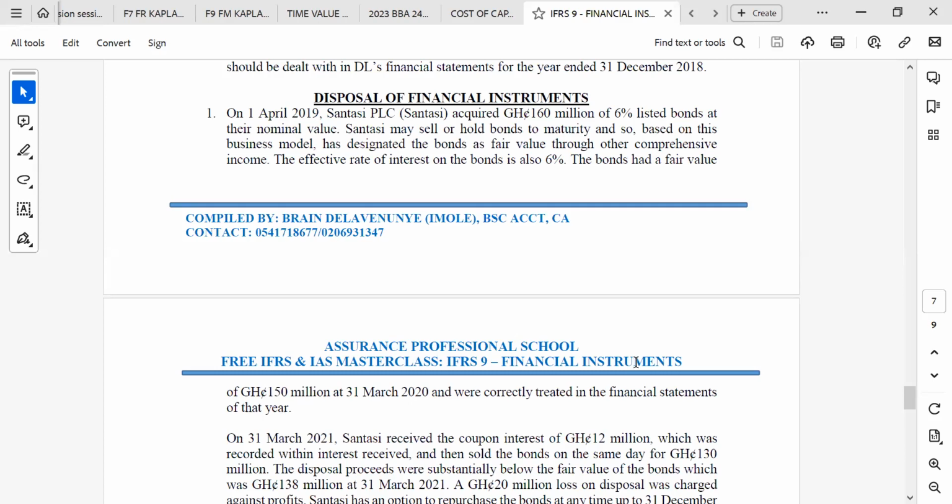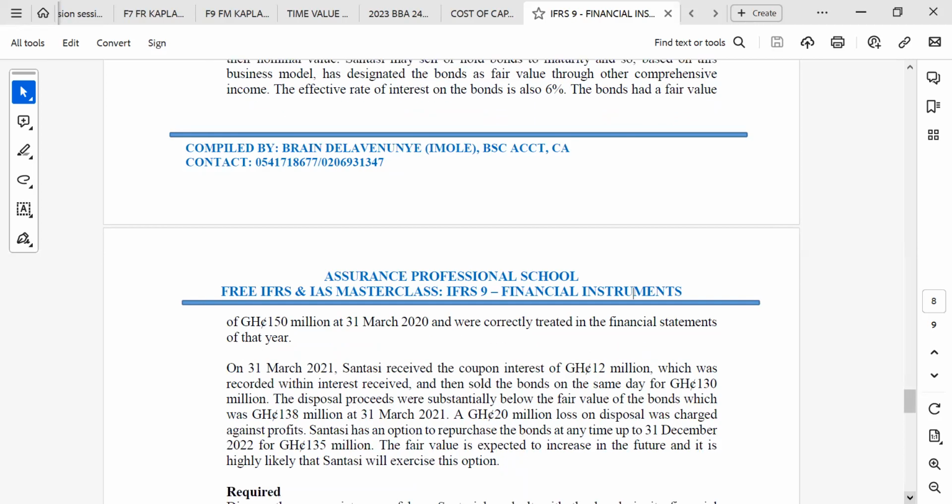The disposal proceeds were substantially below the fair value of the bonds, which was 138 million at 31 December 2021. A 20 million loss on disposal was charged against profit.